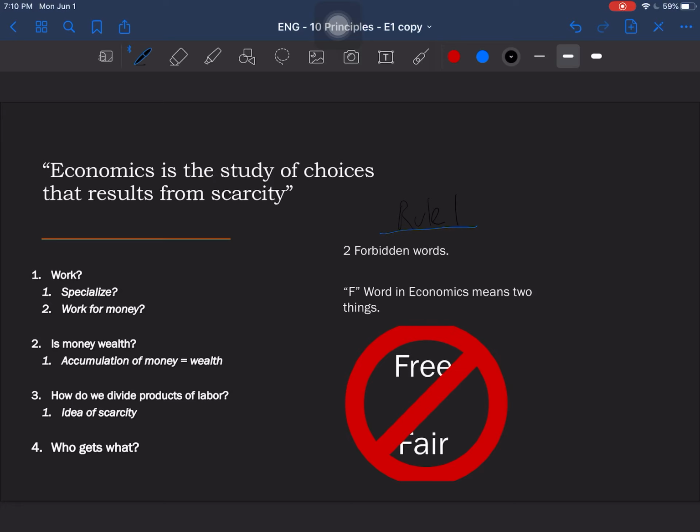There is nothing in economics that's free, and whenever we're talking with any social scientist that knows about economics, the term free should not be used, because nothing, absolutely nothing, is free. And there is no such thing as fairness in economics. So I would say to remove these words from your dictionary anytime you talk about economics.